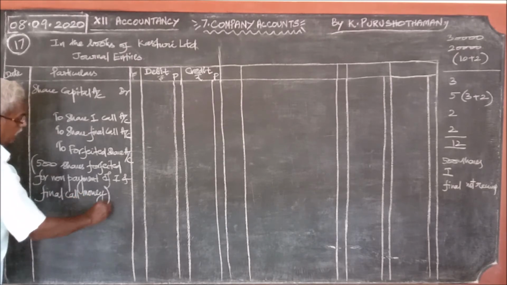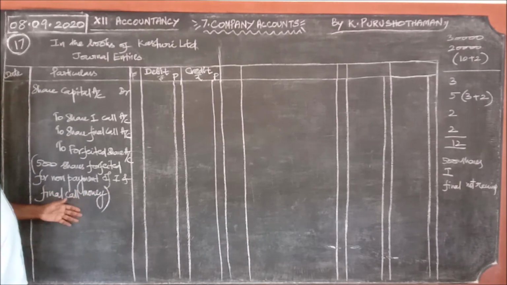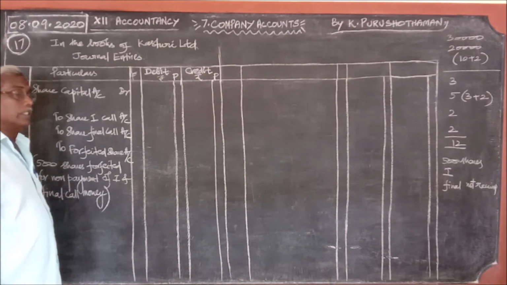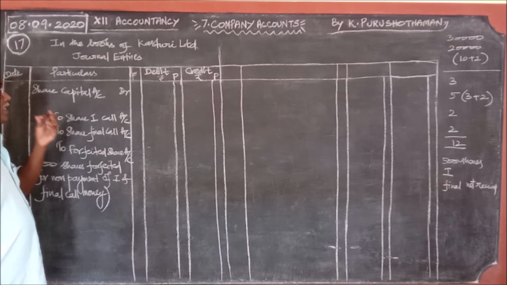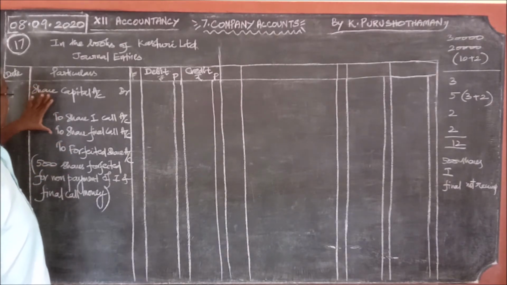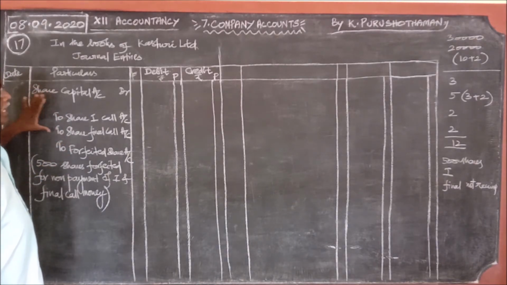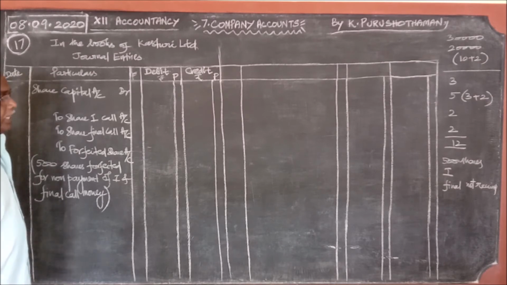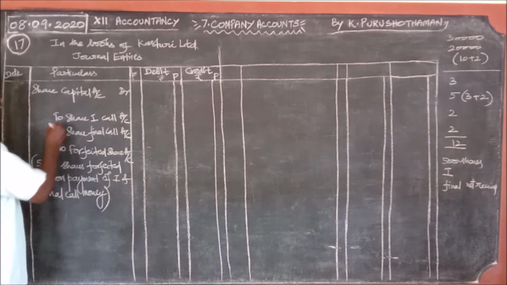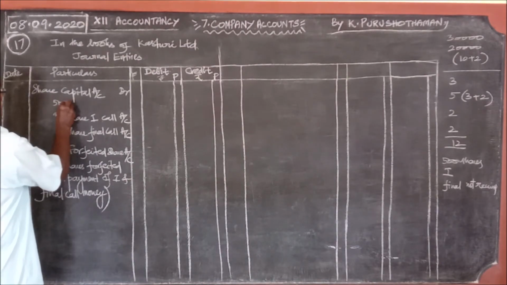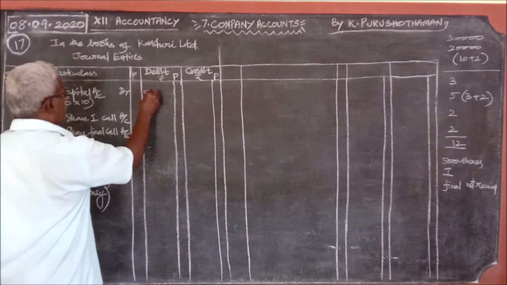Now, this is the journal entry. What should we write in the share capital account? The total value of those 500 shares: 500 into 10, 5,000 rupees.